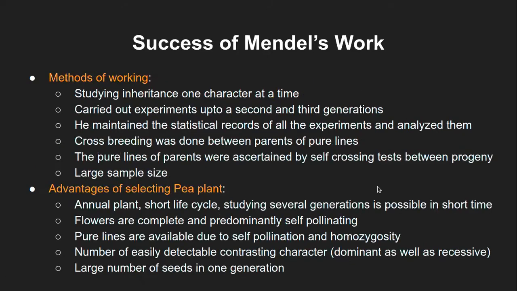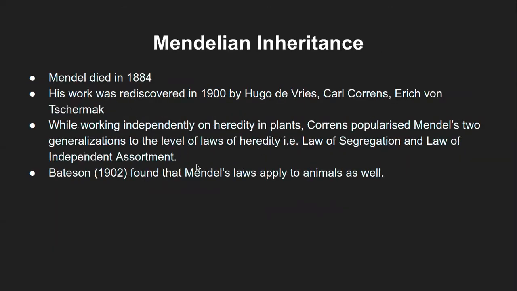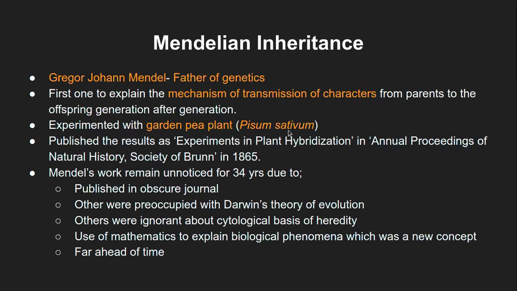And also the reason for success, why Mendel succeeded. So until here, what we saw was what Mendel tried to do, in a very brief statement: to study the transmission of characters. Then what plant he used, and what were the reasons that Mendel's work was not recognized for quite a while, that is 34 years, which is almost a lifetime journey of a scientist, right?